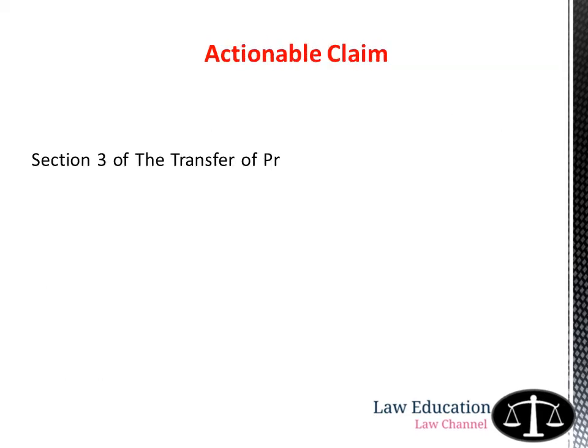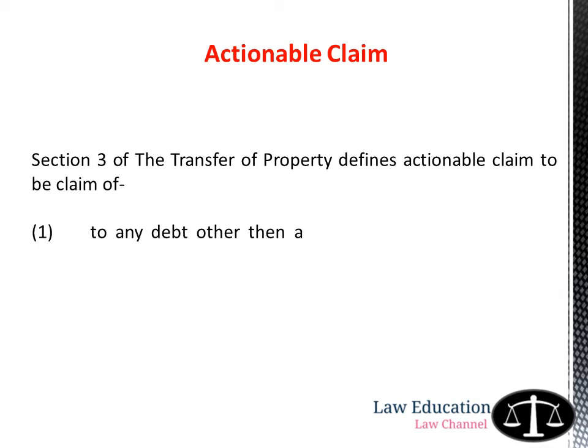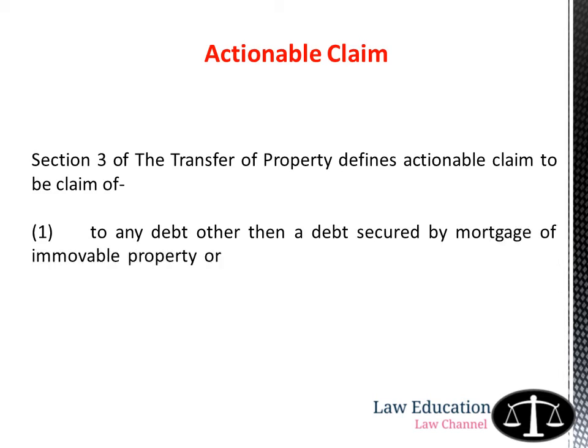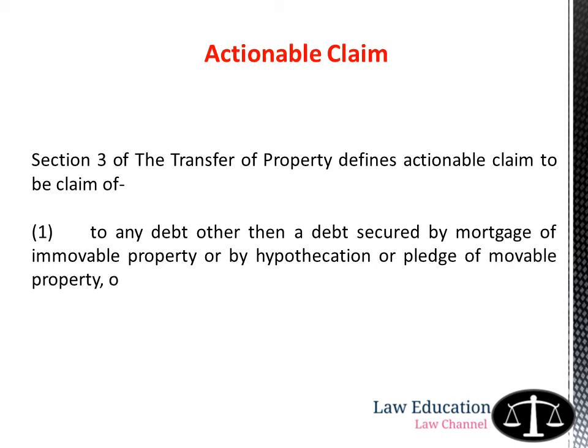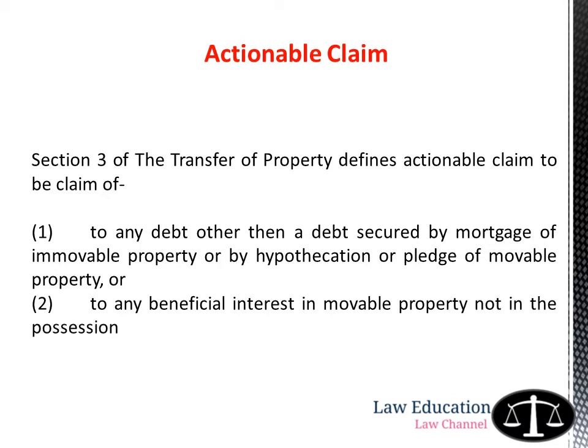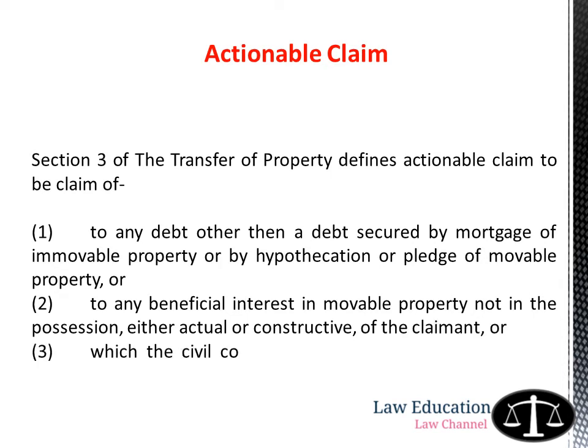Actionable claim. Section 3 of the Transfer of Property Act defines actionable claim to be a claim: (1) to any debt other than a debt secured by mortgage of immovable property or by hypothecation or pledge of movable property; (2) to any beneficial interest in immovable property not in the possession, either actual or constructive, of the claimant; or (3) which the civil court recognizes as affording ground for relief, whether such debt or beneficial interest be existing, accruing, conditional or contingent.